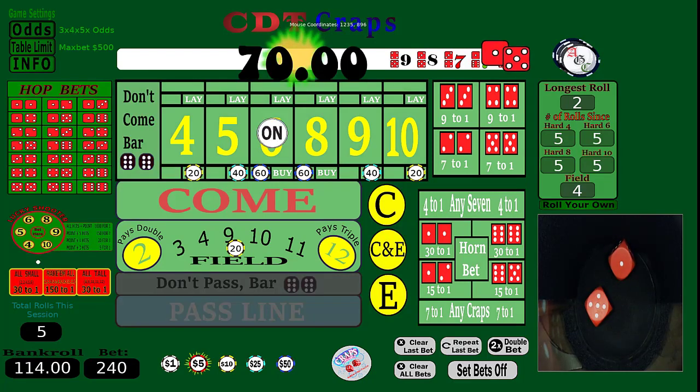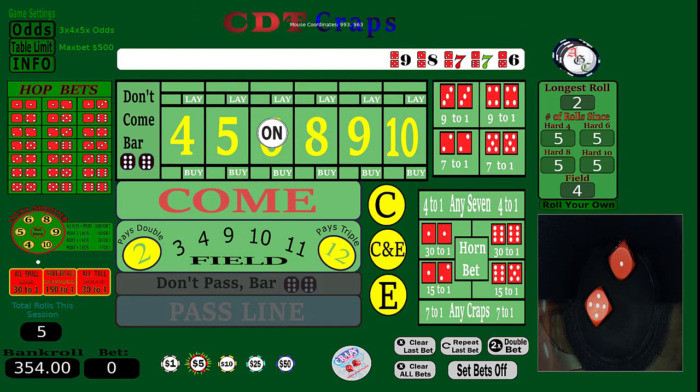And there's a 6. Okay, we hit it. So now I'm going to clear all bets and go back to my original. I could do this with a little less, but I'm not going to. And there's 10, and I need 30 here, right? And 30 here. Oops, that's too much. 30, get rid of that. And there's 30, and I'm going to do 10 here, because we're betting on every roll.